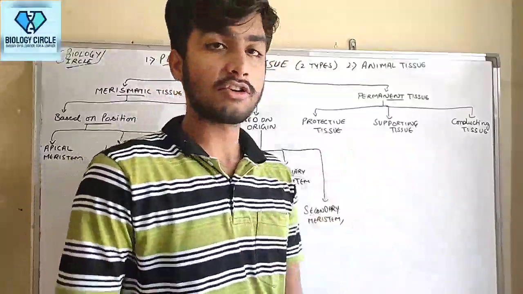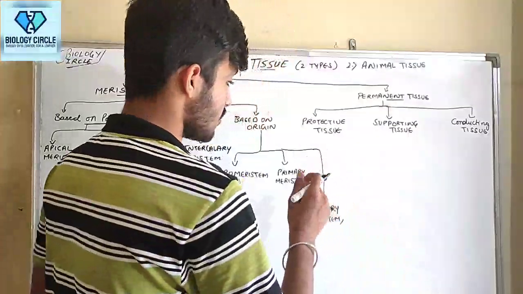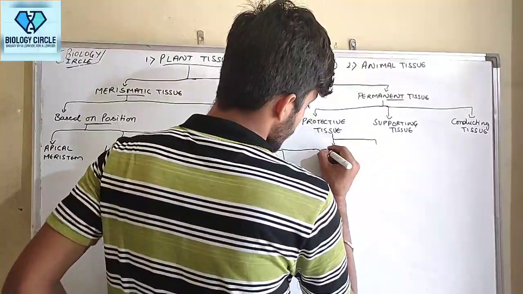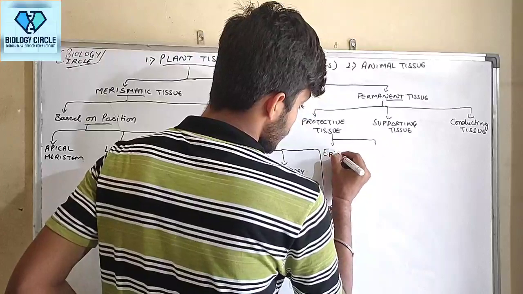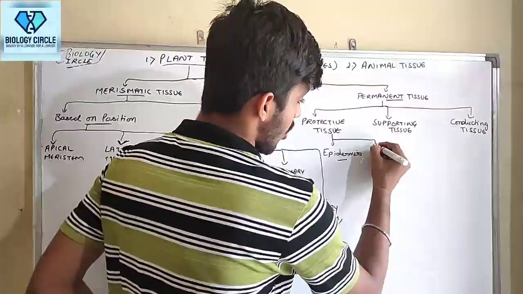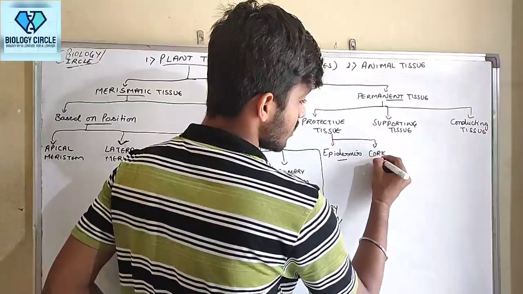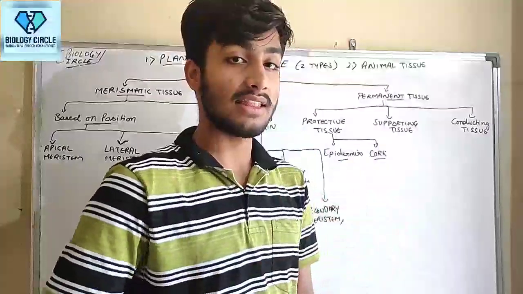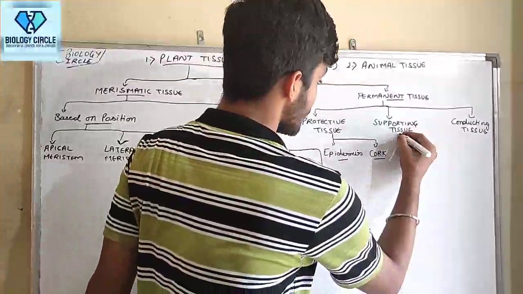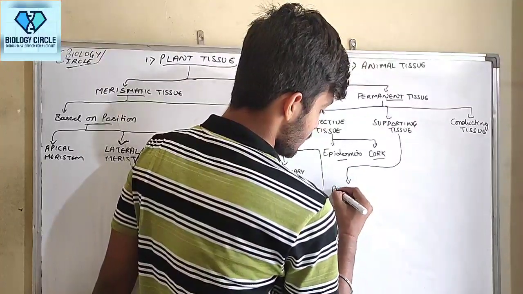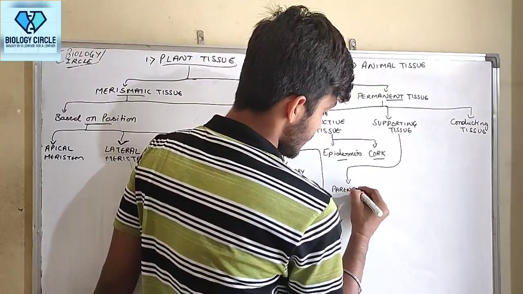Guys, this protective tissue is again divided into two: epidermis and cork. This supporting tissue is divided into three, that is our favorite type. First, parenchyma.